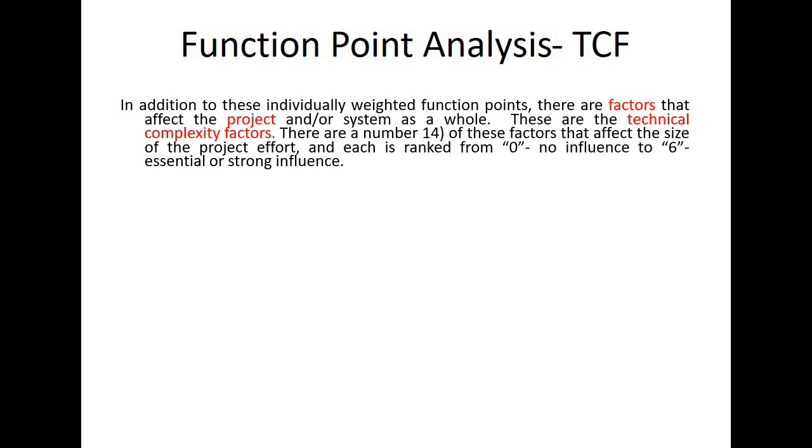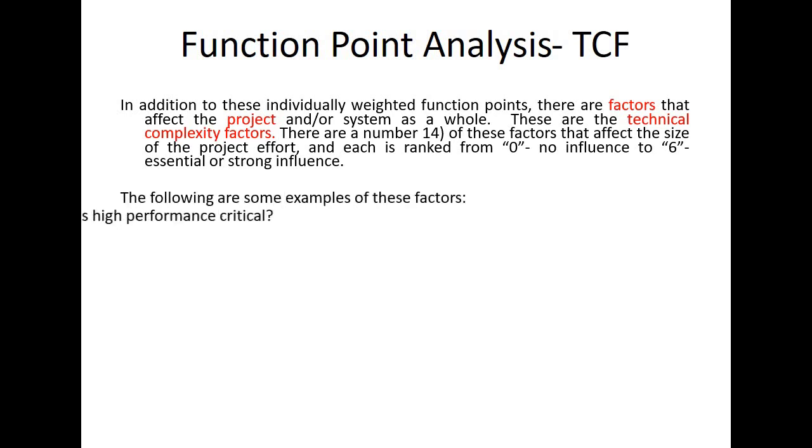And all of these are ranked from 0, which indicates there isn't any influence of this particular factor, to 6, which indicates that this is something which is essential or is strongly influencing the size and the time. Right?